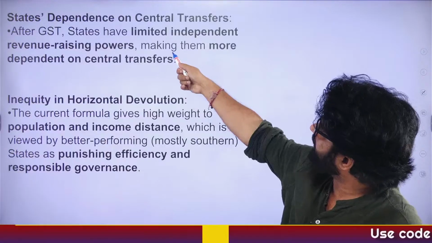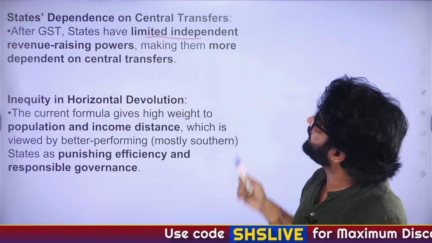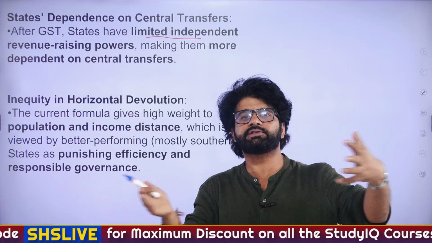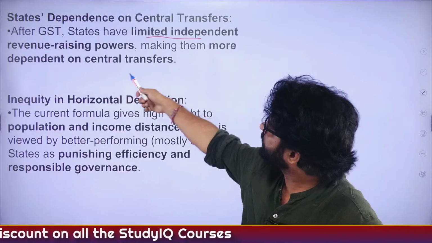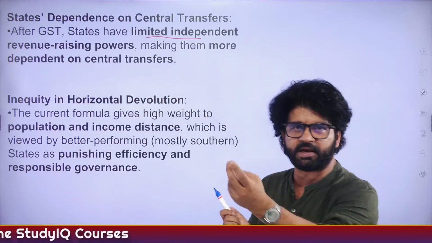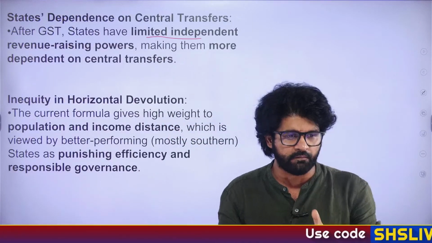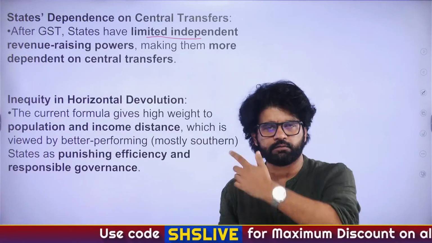The second point is the states' dependence on central transfers. After GST, states have limited independent revenue-raising power, which we have discussed, because GST subsumed so many indirect taxes, octroi, etc., making them more dependent on central transfers. So this is the second reason after cess and surcharge. Then there is inequity in horizontal devolution, and you will understand it more.